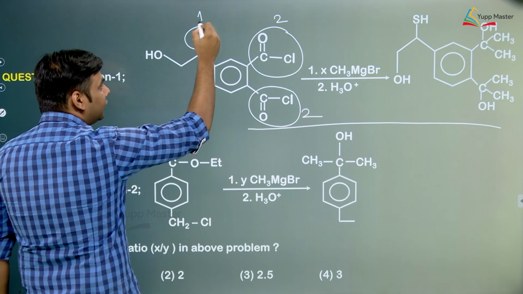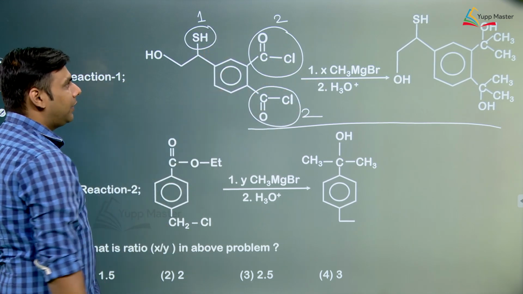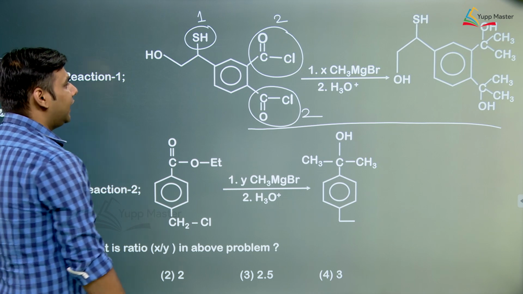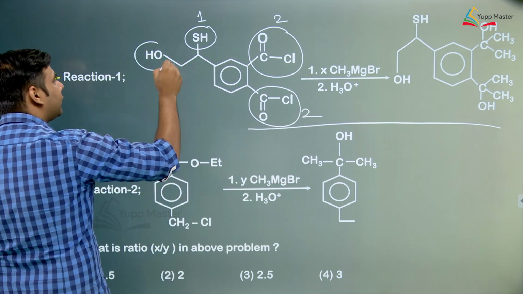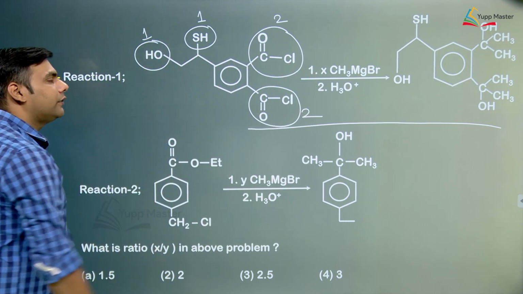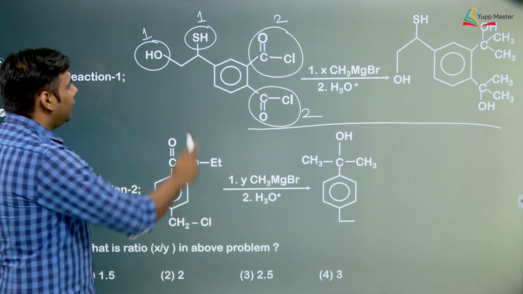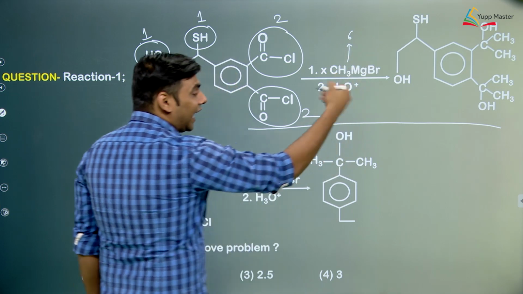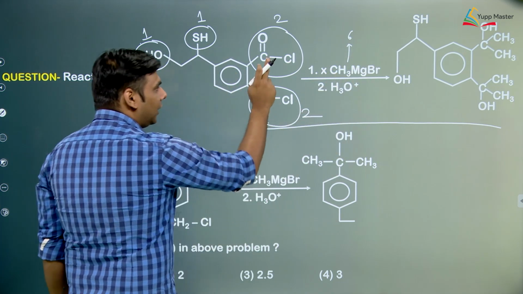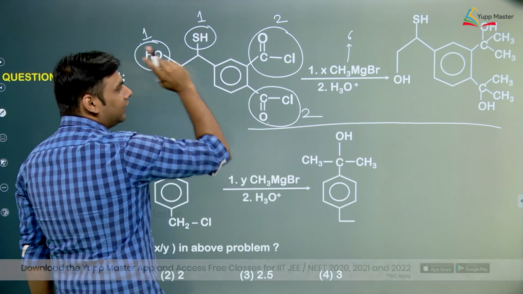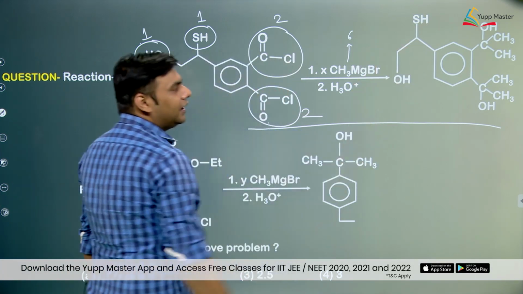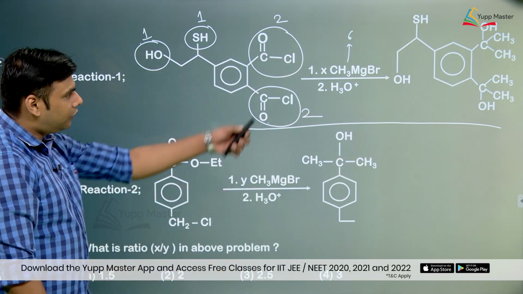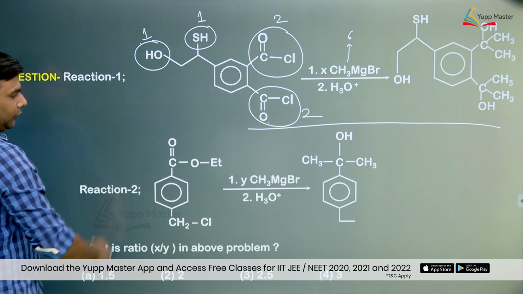There is acidic hydrogen, so CH3 negative would combine with H plus and form methane gas. CH3 negative would combine with H plus and form methane gas. So this would also consume 1 mole. So totally it will consume 6 moles. When we carry out the acidic hydrolysis, this will form alcohol, this hydrogen would get attached again and it would form the corresponding product. Now, consider this molecule.